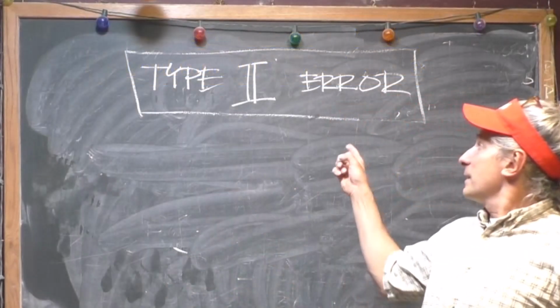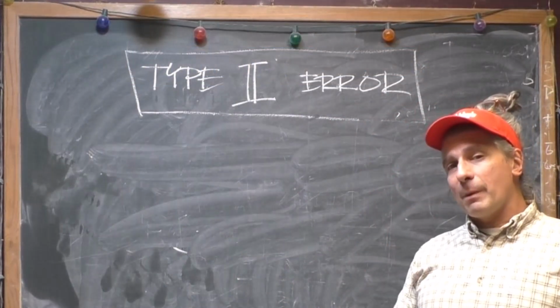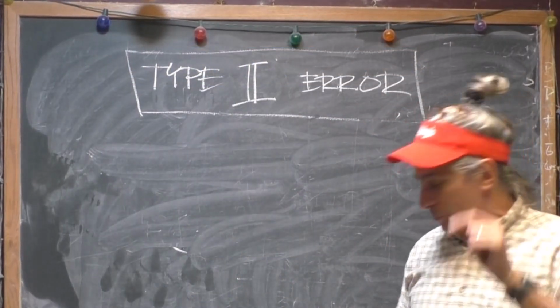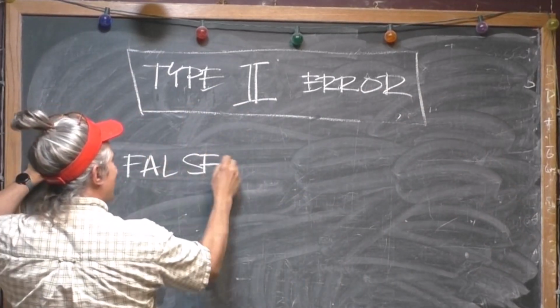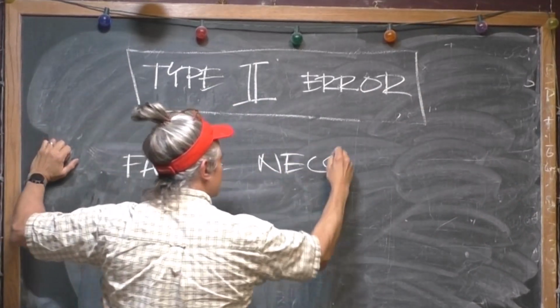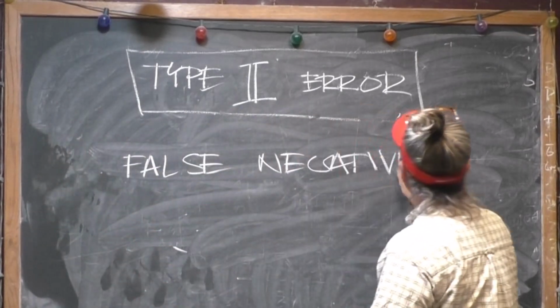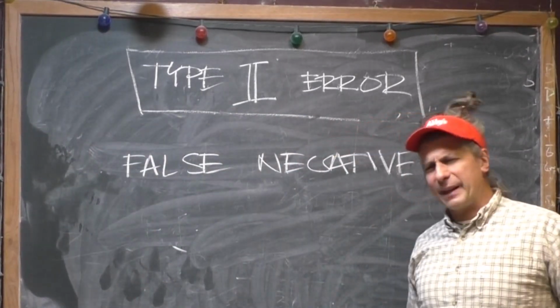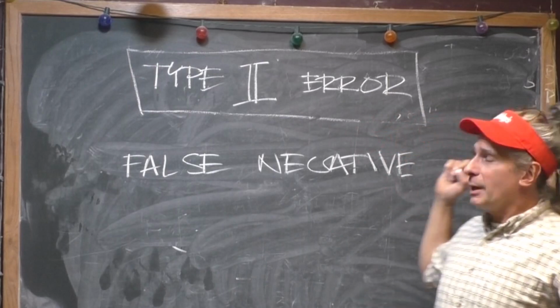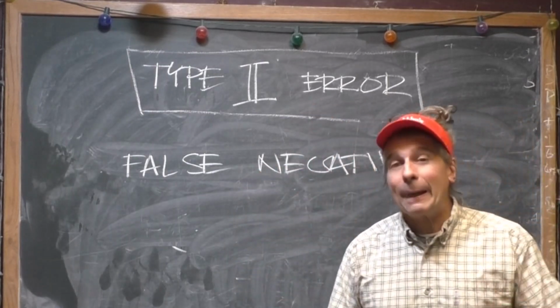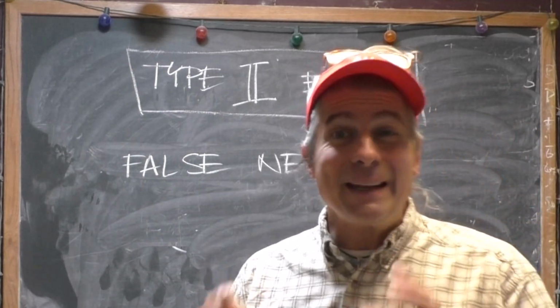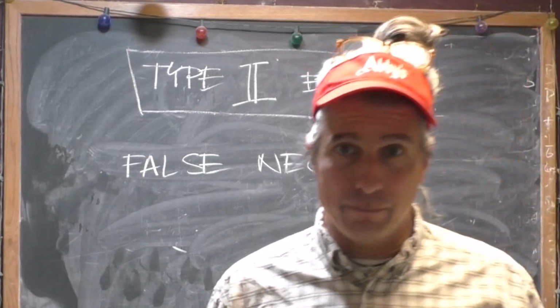Okay, my friends, type 2 error, and I bet you those among you who have already looked at the project for this week have probably realized this is also a false negative, more colloquially. I think I said that right. Like I said, medical, judicial, statistical, all means the same thing. It means that something did change, but you missed it.